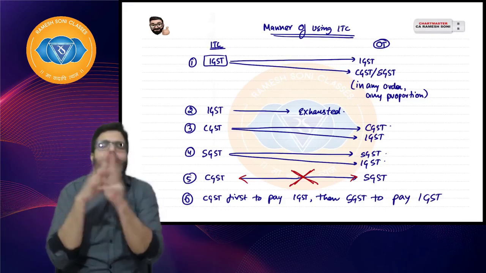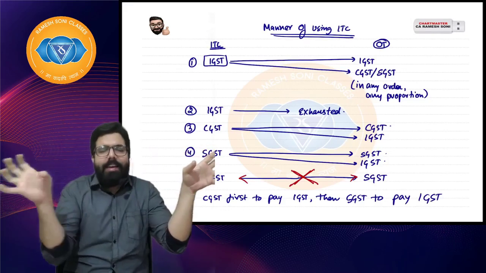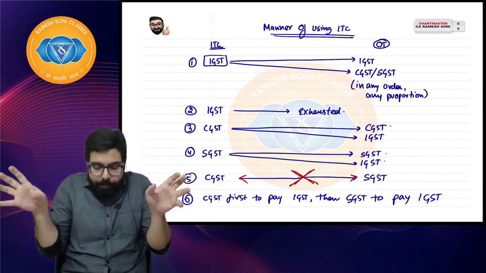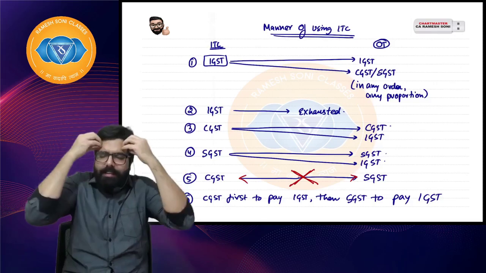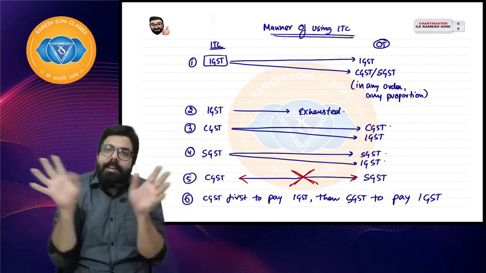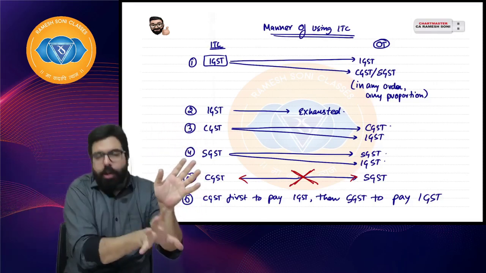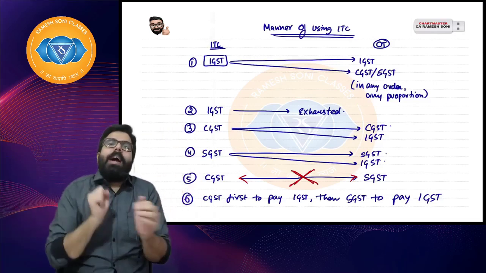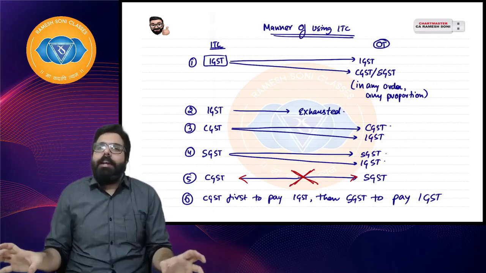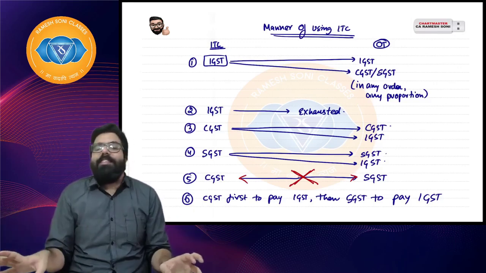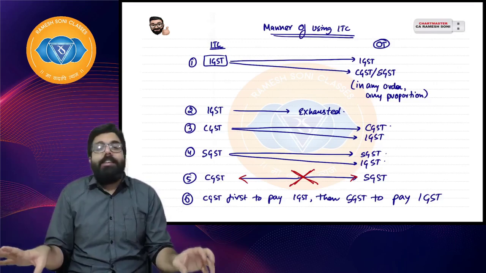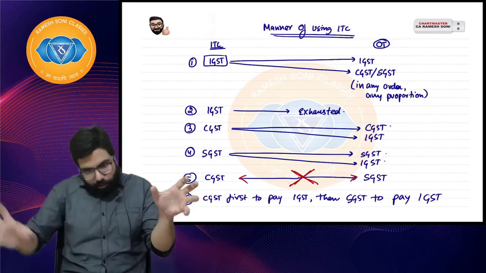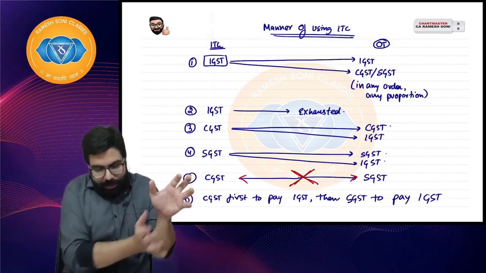Everyone listen quickly. IGST to IGST, then IGST to CGST or SGST in any order. Then IGST should be exhausted. IGST should be completely used. Then CGST to CGST, CGST to IGST. Then SGST to SGST, then SGST to IGST. And always remember, CGST to SGST is never possible. You can't use CGST credit to pay SGST or SGST credit to pay CGST. If I have to pay IGST, I should use CGST first and then SGST.